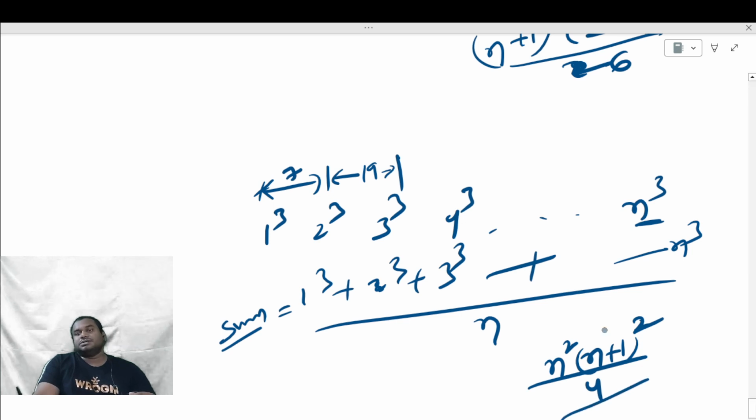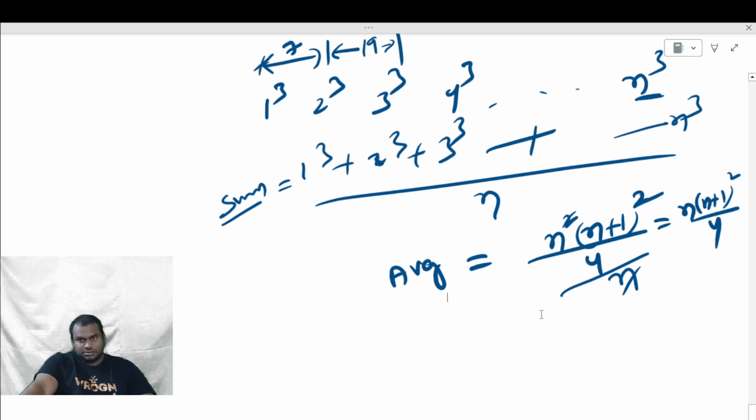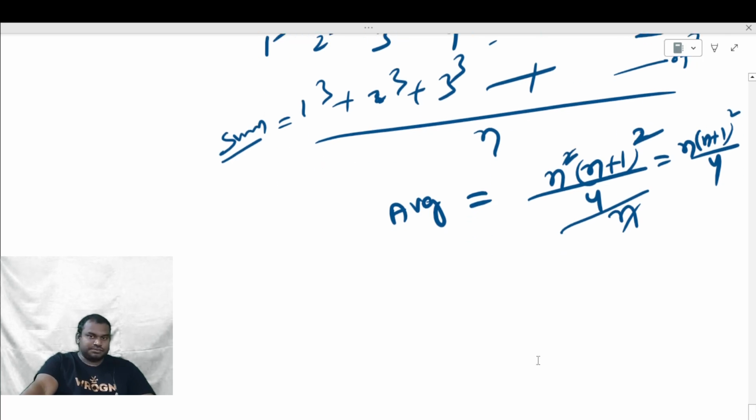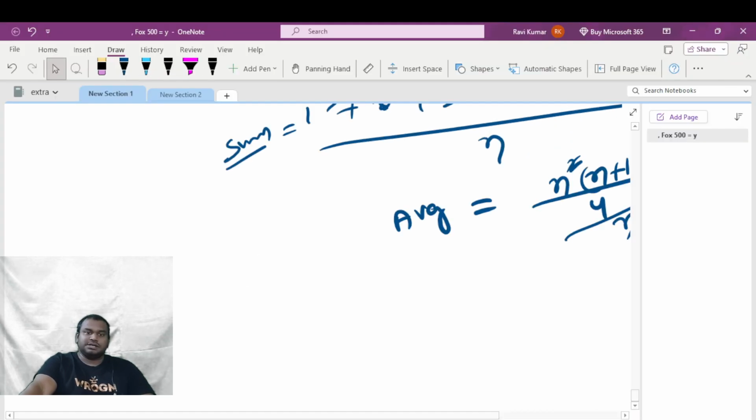So the sum is n square into (n plus 1) whole square by 4, divided by n, and then n gets cancelled. So n into (n plus 1) whole square divided by 4 is the average of the first n cubes of natural numbers. This is one thing you need to know, and don't worry, we'll cover every topic in detail. You're not going to miss anything, I promise.